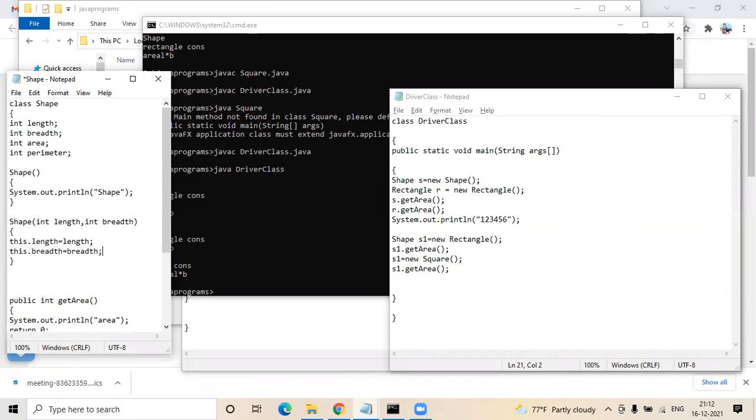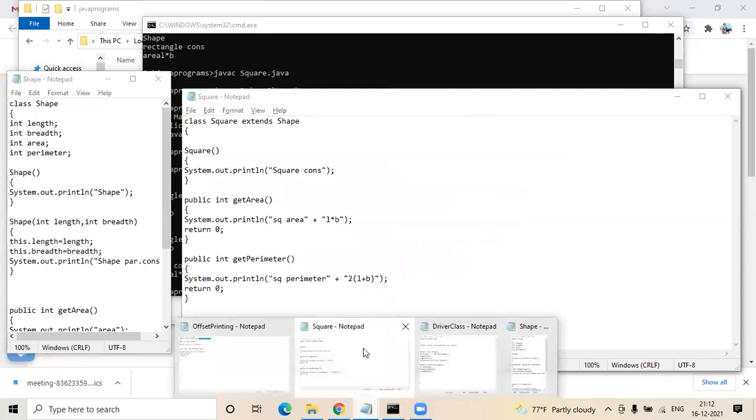Have one sysout to know how the objects are getting called when you invoke it from your child class. Just have shape parent or P, something to identify. That's it. Now go to your rectangle class.